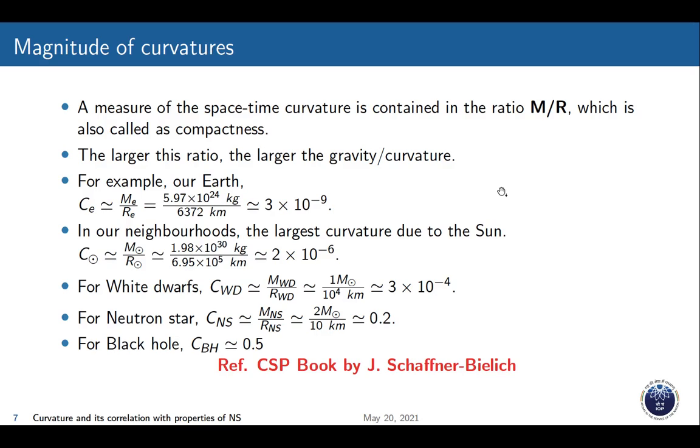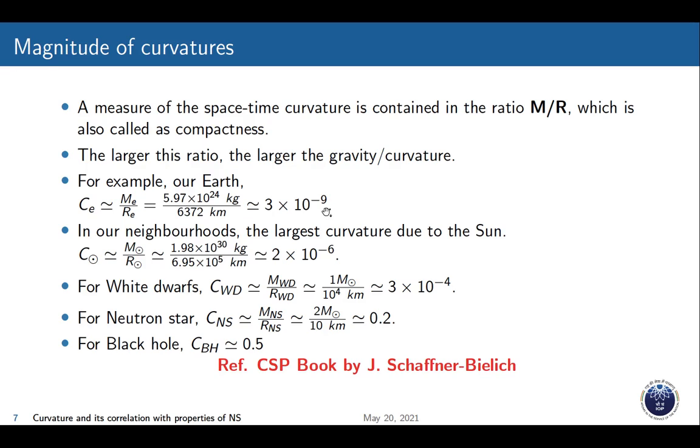Then I will give some brief idea about curvature. Mainly, people have defined space-time curvature through the ratio M by R, which is also known as compactness. The larger the ratio, the larger the gravitational curvature. For example, for our Earth, C_E equals M_E by R_E, which is of the order of 3 × 10⁻⁹, very small.